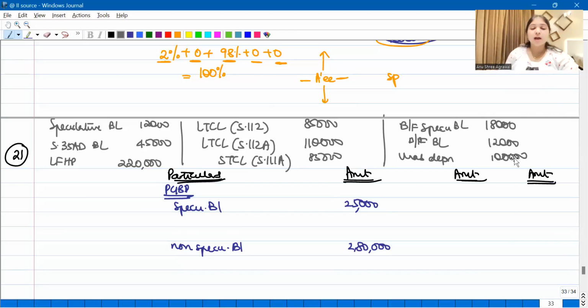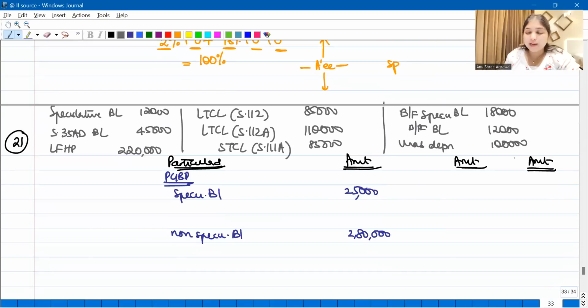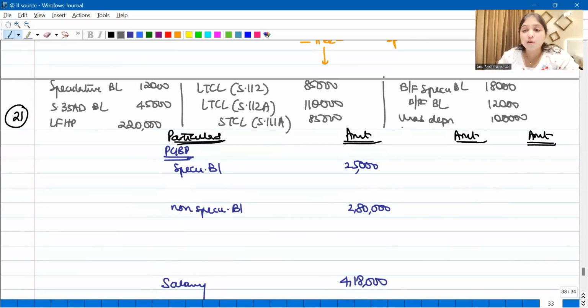Now, if you noticed, I have written down my incomes, and all my losses I have written in the margin. The losses one by one I will handle now. Whenever it comes to handling losses, we always do current year losses first. Only then we will do the brought forward losses. Always current year losses first.